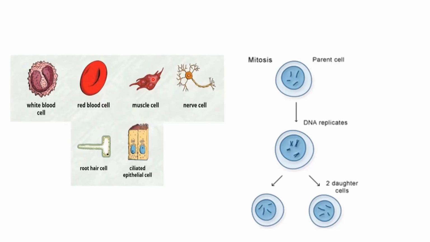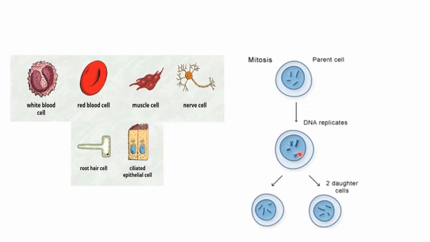Every time this cell divides, it needs to copy these 46 chromosomes to the upcoming cells. It needs to copy all the genetic material to the next copy. This is a parent cell, meaning the cell that has to divide. This parent cell is going to duplicate its DNA, which means it's going to double the amount of its DNA just before the division. So if it has, for example, 4 chromosomes, it is going to make them 8.